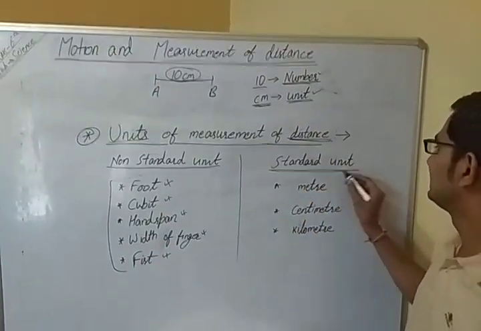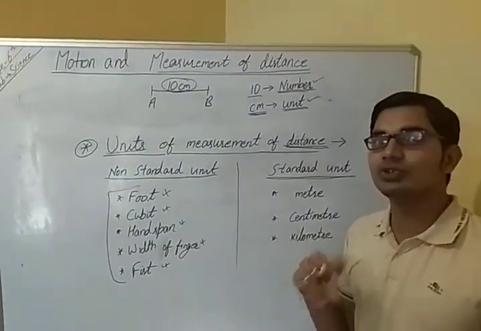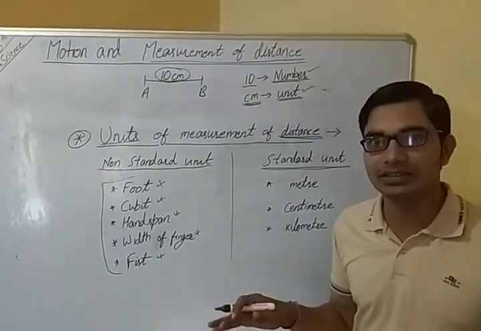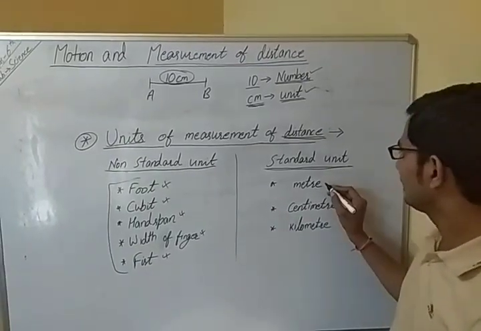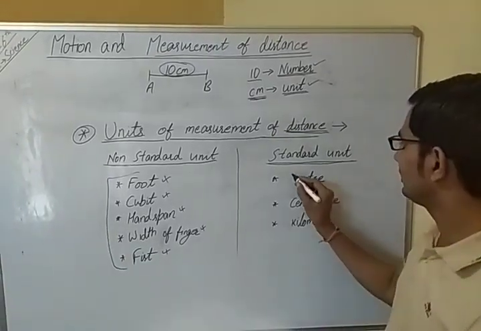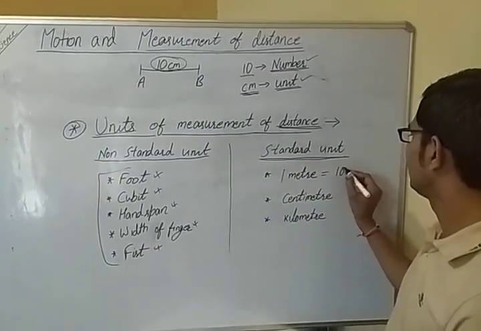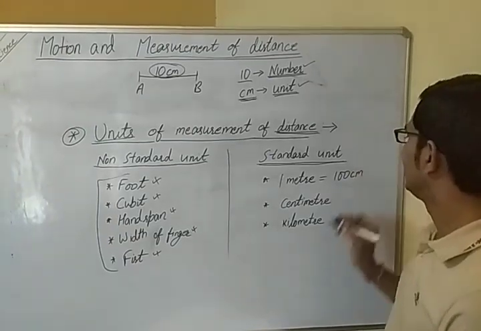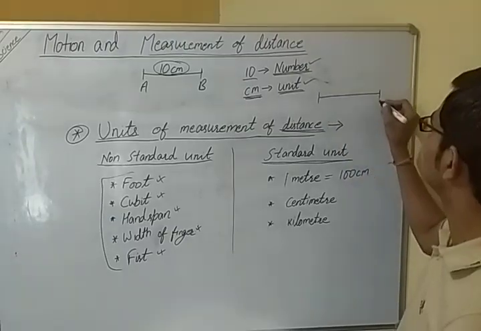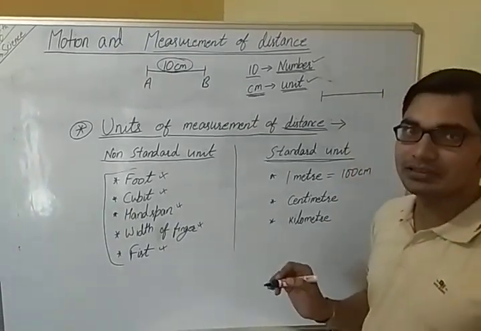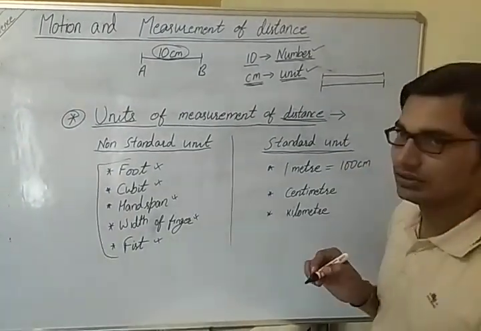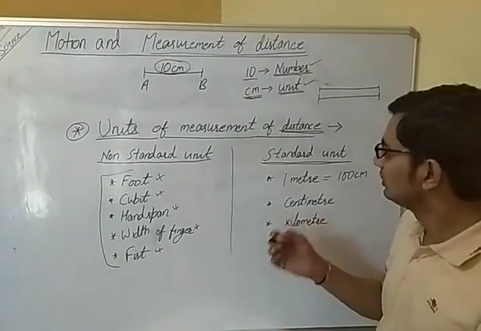So standard units. Standard units are those units which do not change or vary from person to person, which remain the same everywhere. Like meter is used to measure distance. 1 meter is equal to 100 centimeter. Its value or its length remains the same. Like this is the 1 meter. So every person measures 1 meter. This length is equal to 1 meter. That does not vary from person to person.